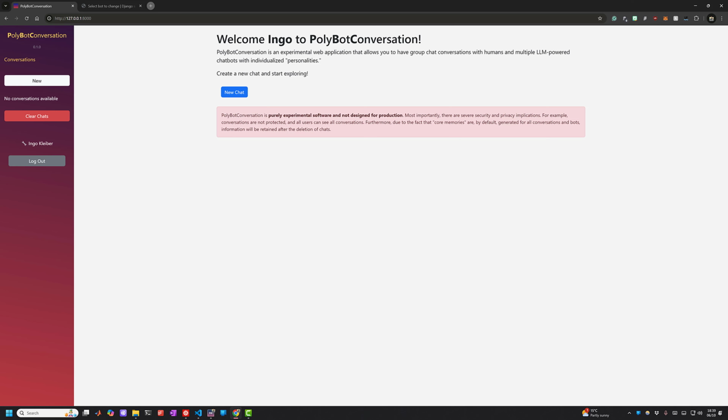Welcome to this short demonstration of PolyBotConversation. This is an experimental web application that essentially allows you to have group chat conversations with both humans and various different LLM-powered chatbots or agents, and each of these can have individualized personalities. So the idea is that you are in a group chat setting with a number of LLMs or custom GPTs, if we are in the OpenAI world, so to speak.